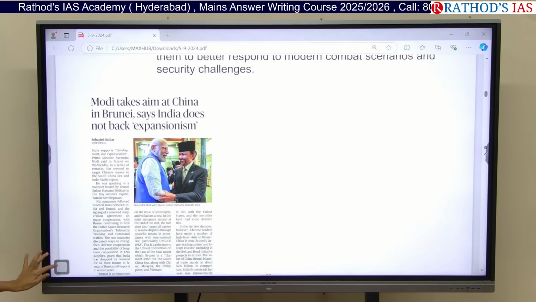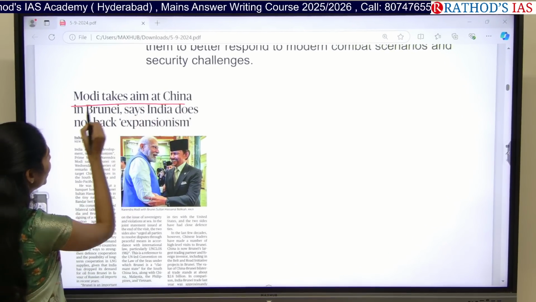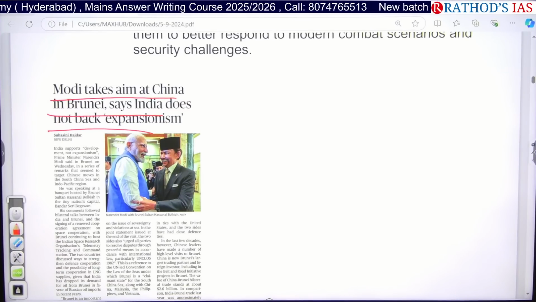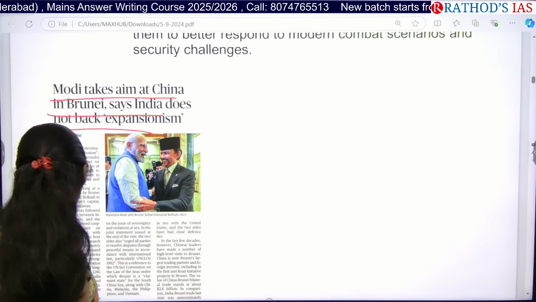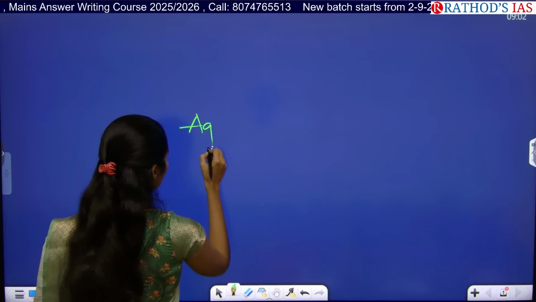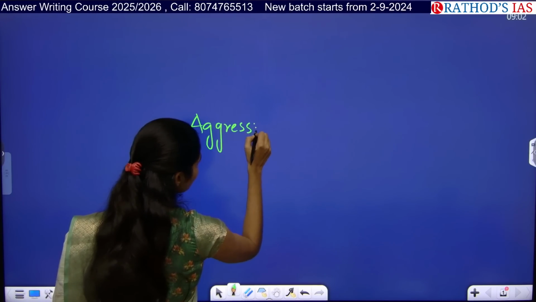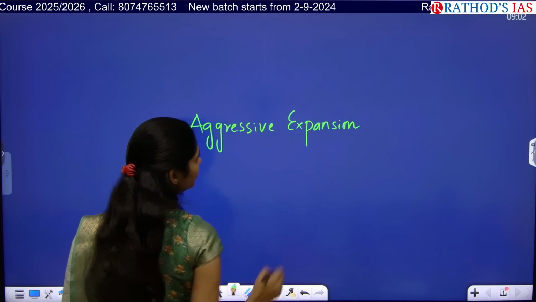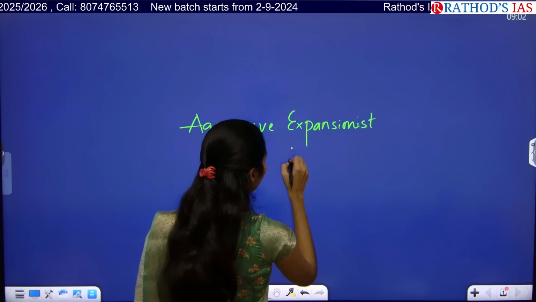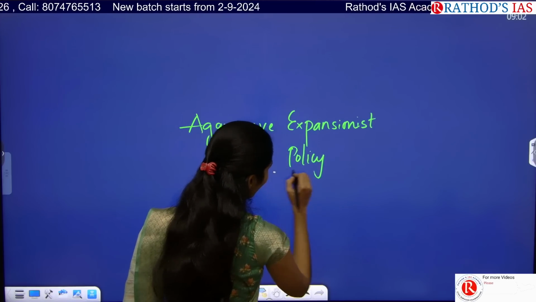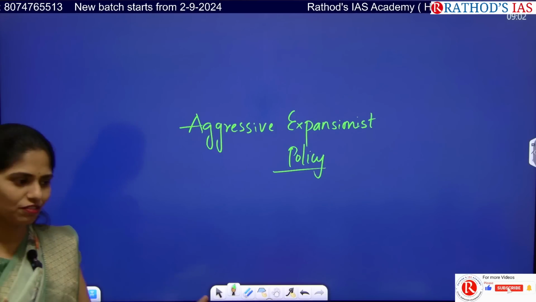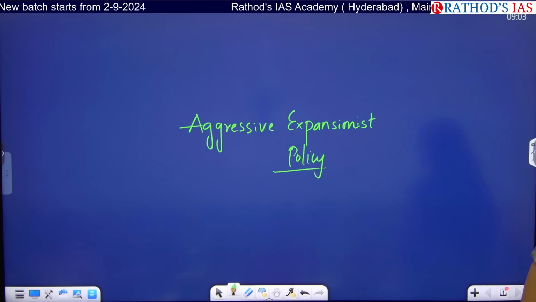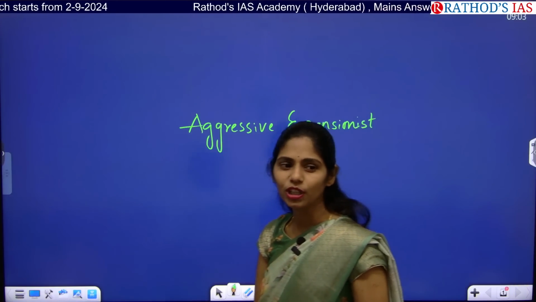Now see this article: Modi takes aim at China in Brunei, says India does not back expansionism. As we all know, China is famous for what? Aggressive expansionist policy. Aggressive means, if someone is angry, we say he is aggressive. If you see some fierce dog, we can say it is an aggressive dog. So what is the meaning of aggressive? Aggressive means having the capability to show violence.